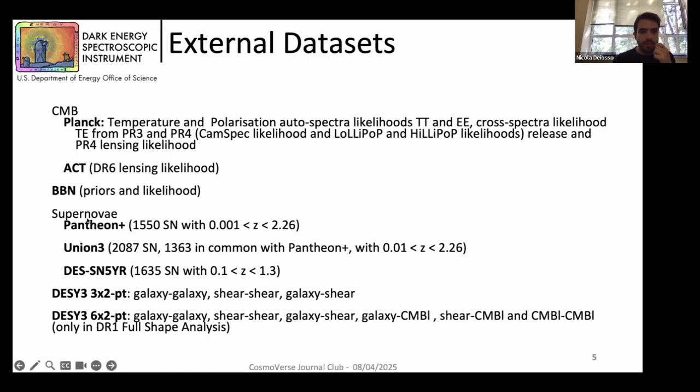We use 3 different supernova samples: Pantheon Plus, Union 3, and the DES Y5 catalog. And then we use also the 3x2 point and 6x2 point information from the DES Y3 analysis, including information from weak lensing and CMB lensing. The latter one, DES 6x2 point, is used only for the full shape analysis.